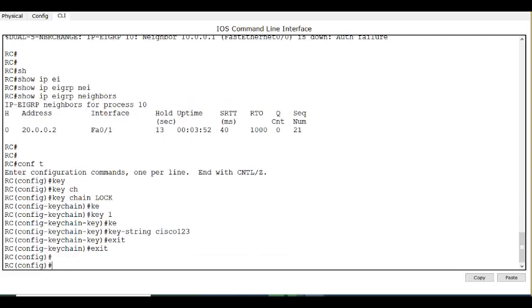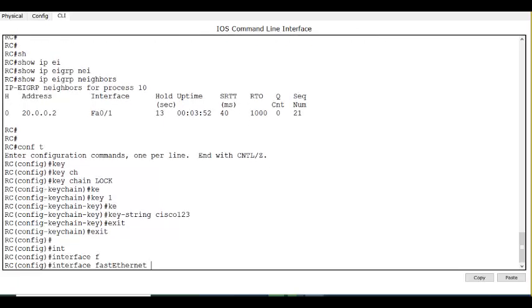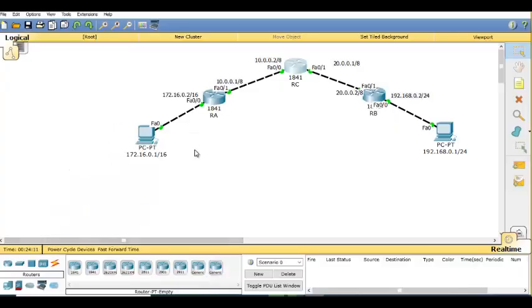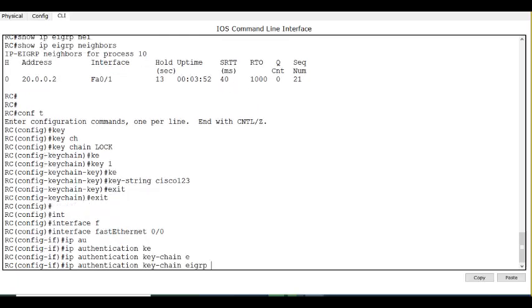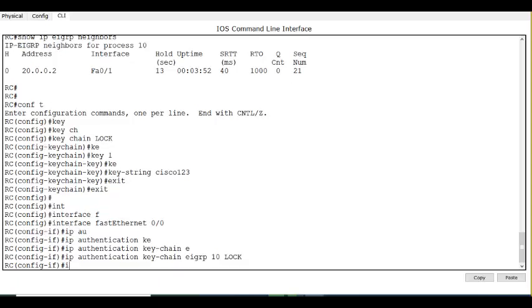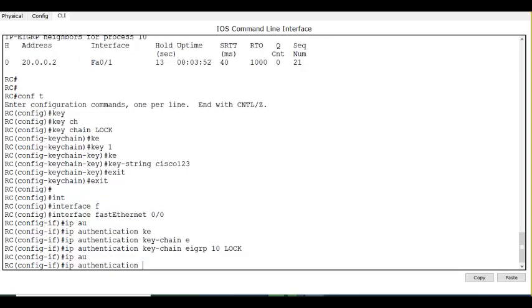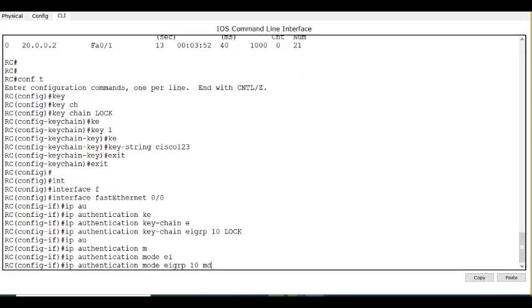And now I need to apply this to the interface. What is the interface name you see here? F0/0 only connects to router A. Don't put this in F0/1. Why? We are not doing authentication with router B. What is the first command? IP authentication keychain for EIGRP 10 lock. Next, IP authentication mode for EIGRP 10 MD5.